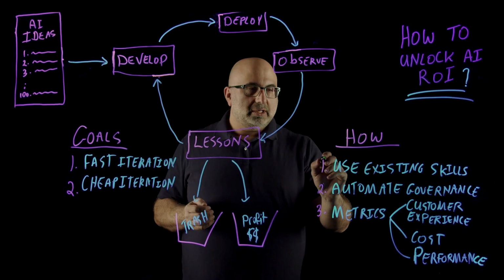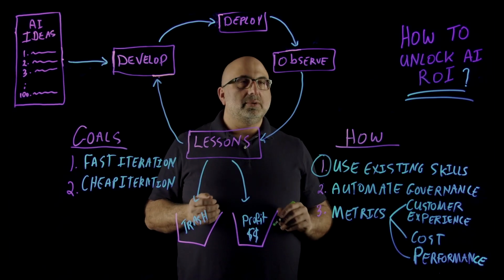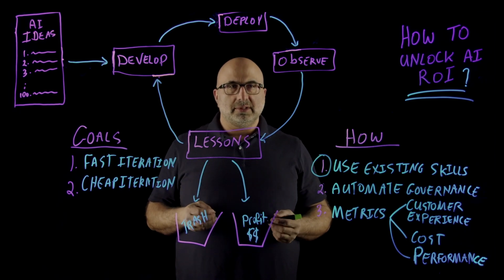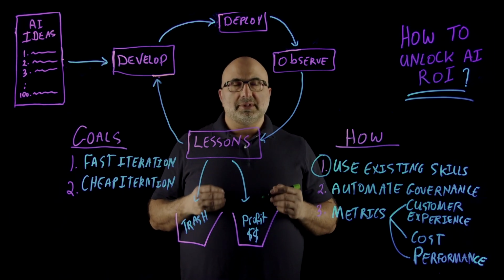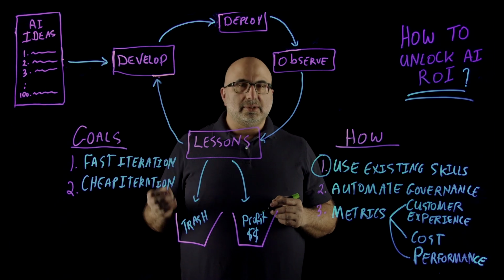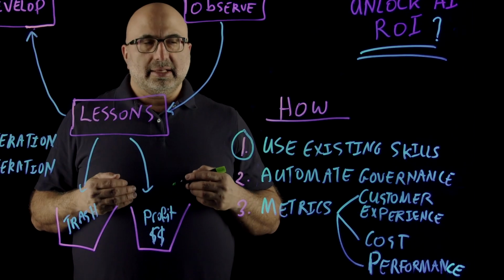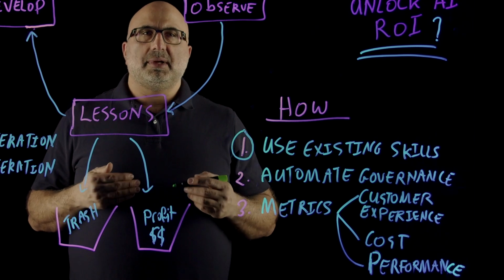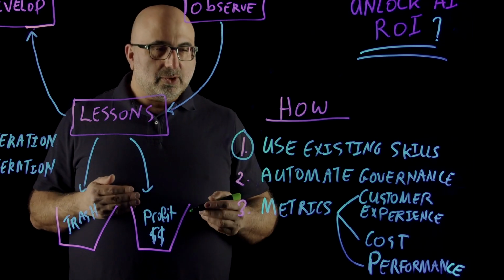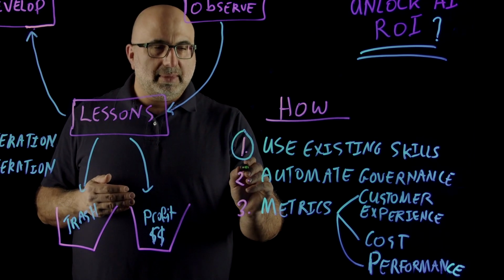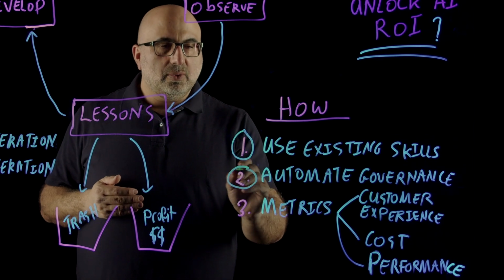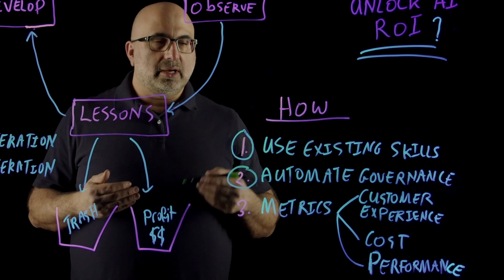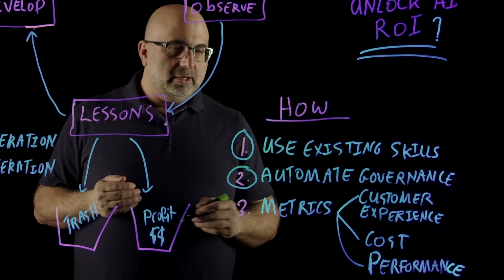Number one, we need to make sure that we use our existing skills. Our teams know our products, they know our business logic. They should be able to use the skills they have today so that we can execute as many ideas as we can. The second thing is, because everybody's concerned about AI, there tends to be a slightly larger governance overhead. We need to make sure that we automate this governance overhead. Otherwise, we find ourselves slowed down by waiting on approvals, which is not good.